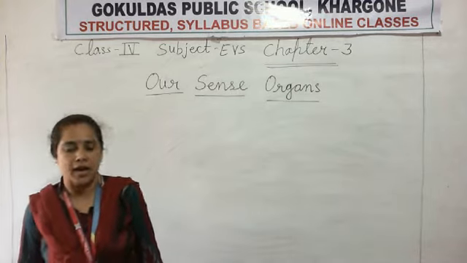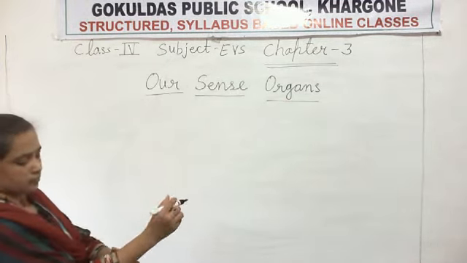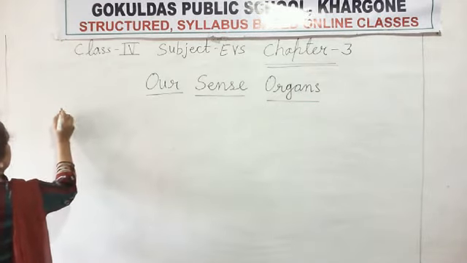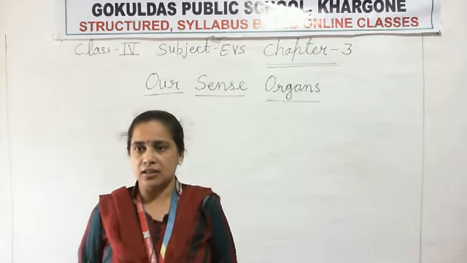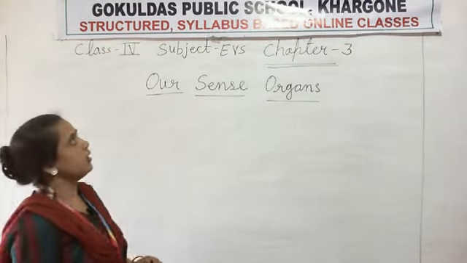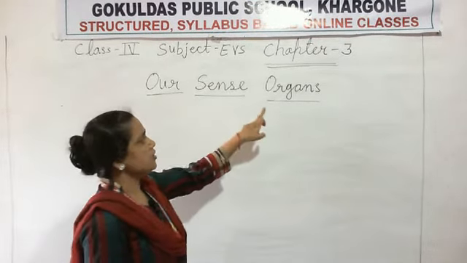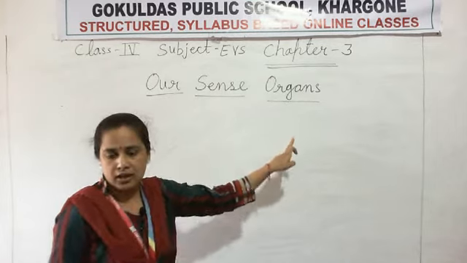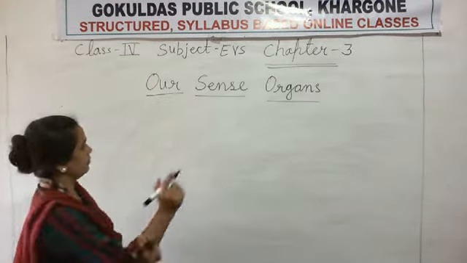These are the parts of our body. Now inside these parts we have, what is the name of our chapter? The name of our chapter is Our Sense Organs. Now students, the first question.